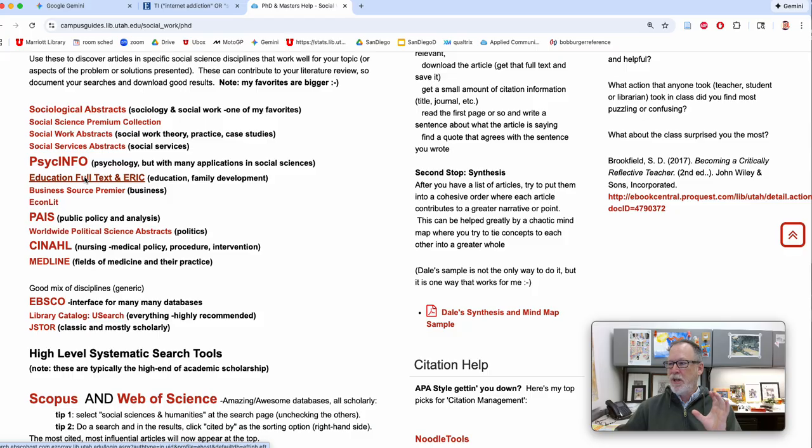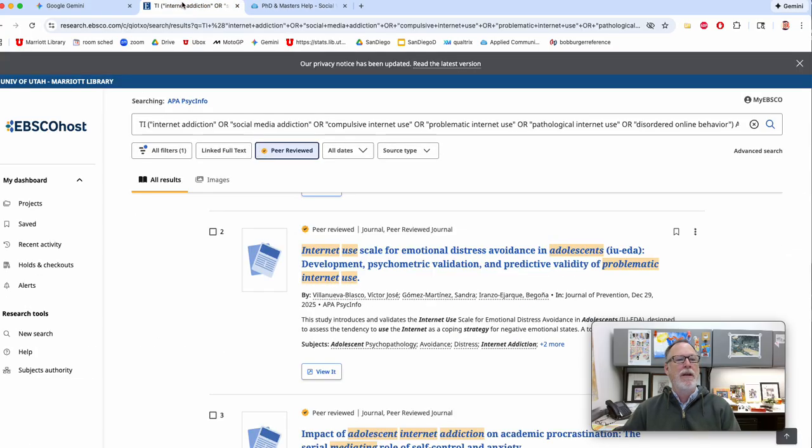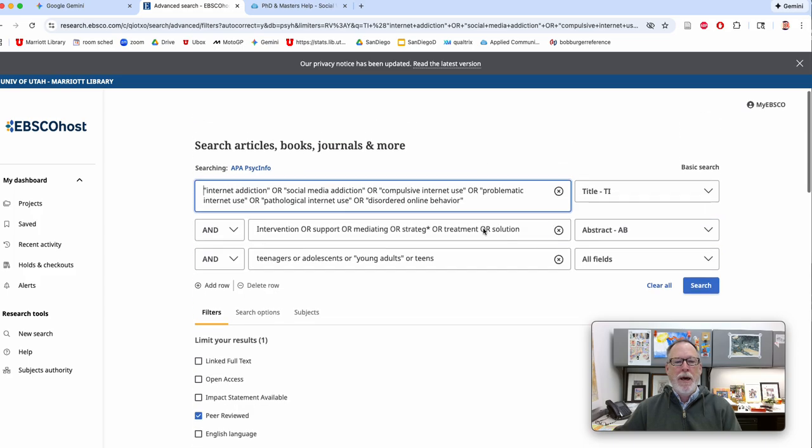So if you find a good set of keywords, and I'll send you the ones that I had, it essentially will be these. If you don't find what you're looking for in one database, try the other databases and see what you find. Okay.